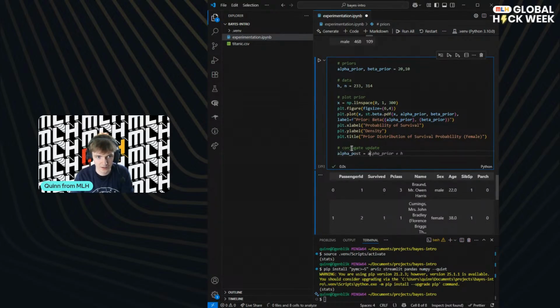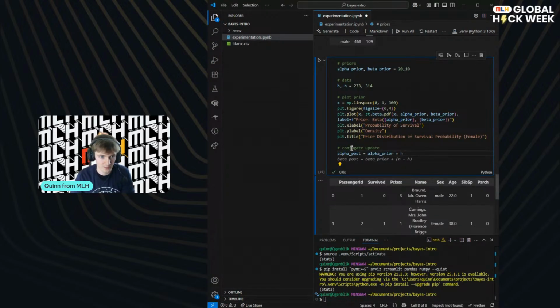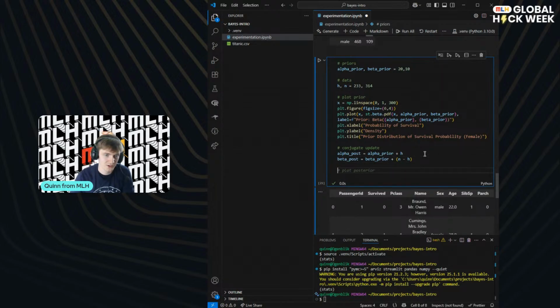So our posterior is basically our ratio that we decided earlier, just updating with the data that we see. So this is like our heads, adding on to the number of heads that we kind of expected to see in the ratio that we set otherwise. In this case, the number of failures, or people who didn't survive, is going to be n minus h. And remember, this is also equal to tails in the examples that we did earlier. So this is quite similar. And then we will plot it again.